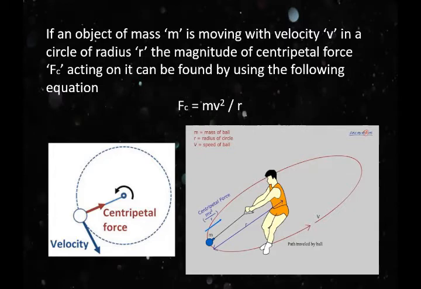Number 1, mass. It has been found experimentally that centripetal force Fc is directly proportional to the mass of the object moving along a circle.